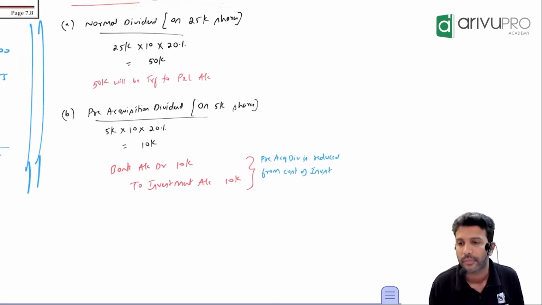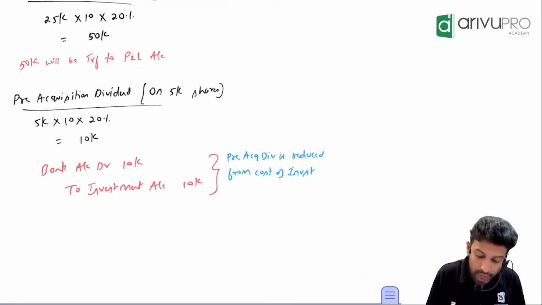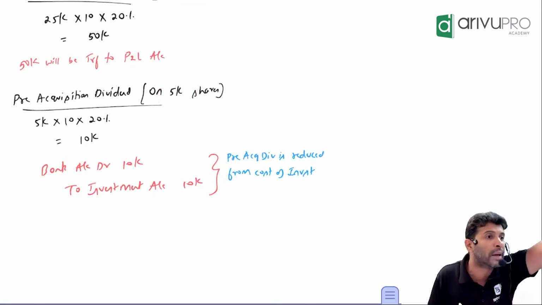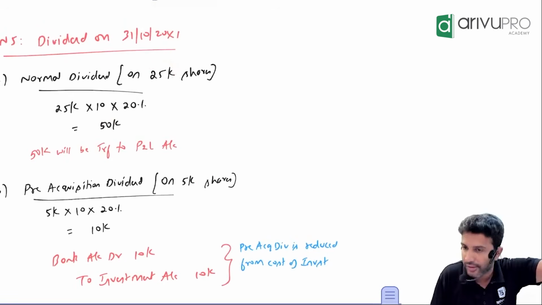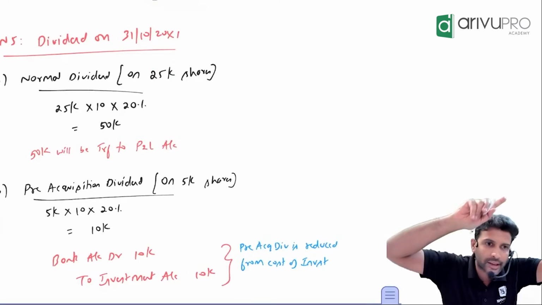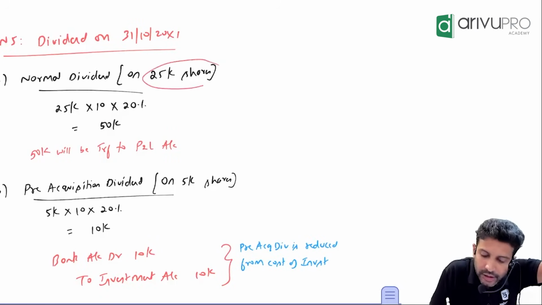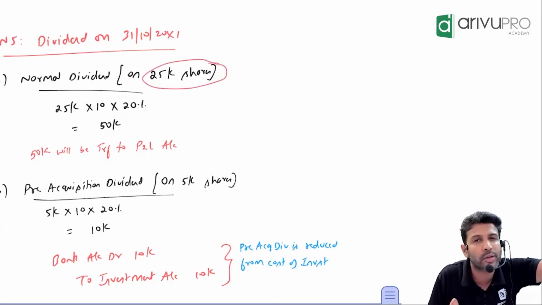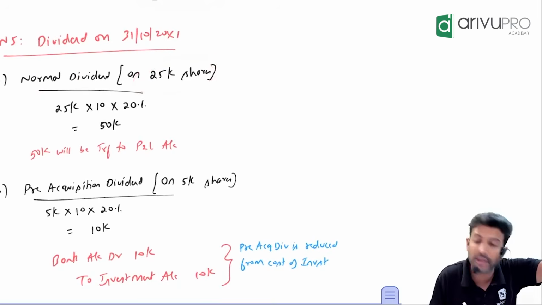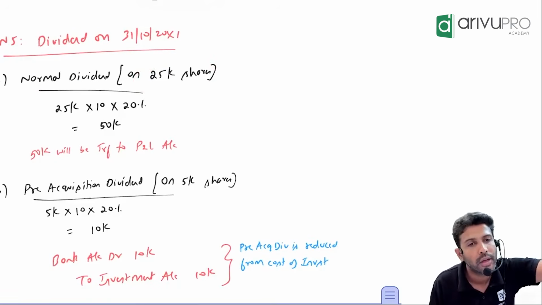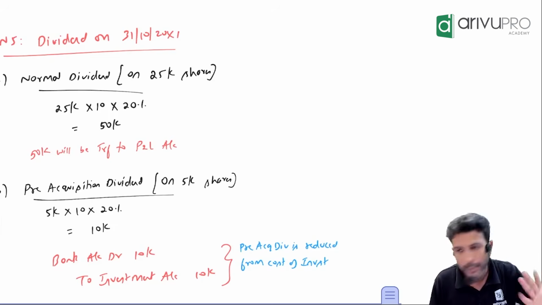What is the journal entry? The provision is that pre-acquisition dividend should be reduced from the cost of investment. Agreed? But will we receive the dividend only on these shares or even on the opening balance? Opening balance. Last year, how many opening shares did we have? 25,000. These 25,000 shares you had last year, and the dividend is also for last year. That means any dividend on these 25,000 shares is a pre-acquisition dividend or normal dividend? Normal dividend. Because last year you had these shares and the dividend also relates to last year. So this is a normal dividend. In this problem, we have normal dividend also, and pre-acquisition dividend also.